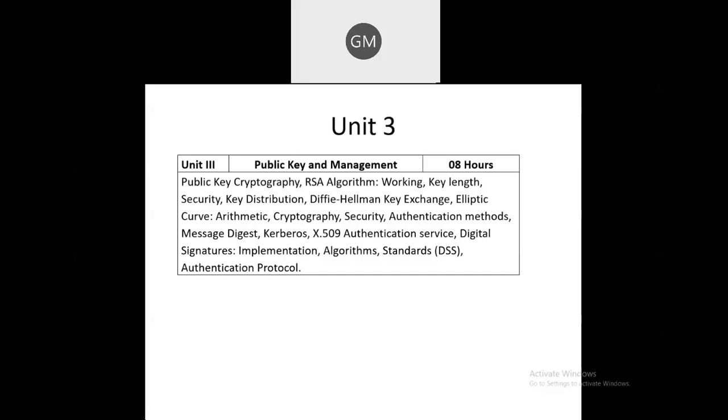Then the DSS concept, which is also called Digital Signature Standard. What is meant by the Digital Signature Standard and what are the authentication protocols we can use? Okay, so those points we are going to cover in the third unit.